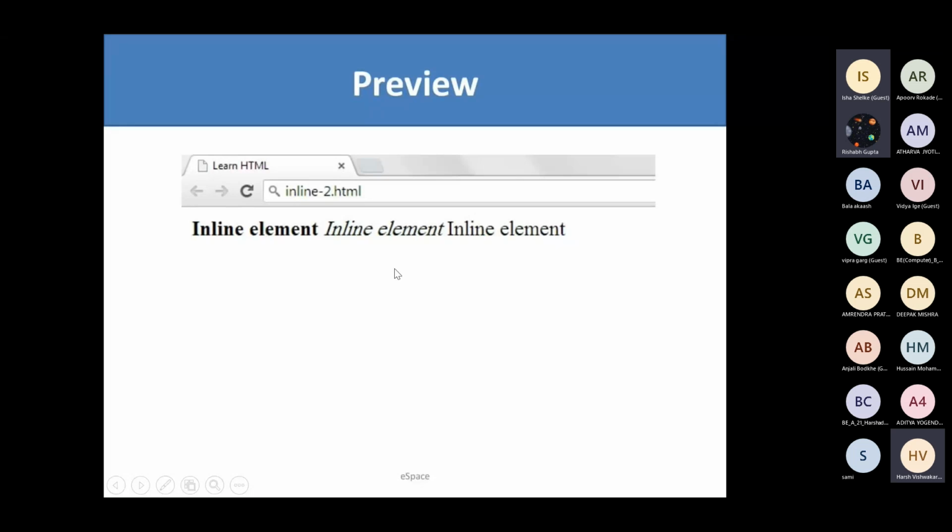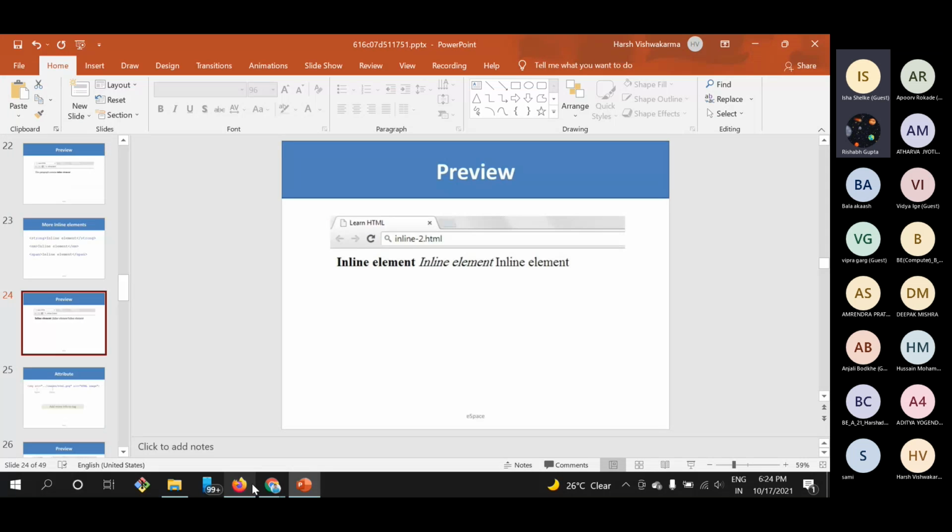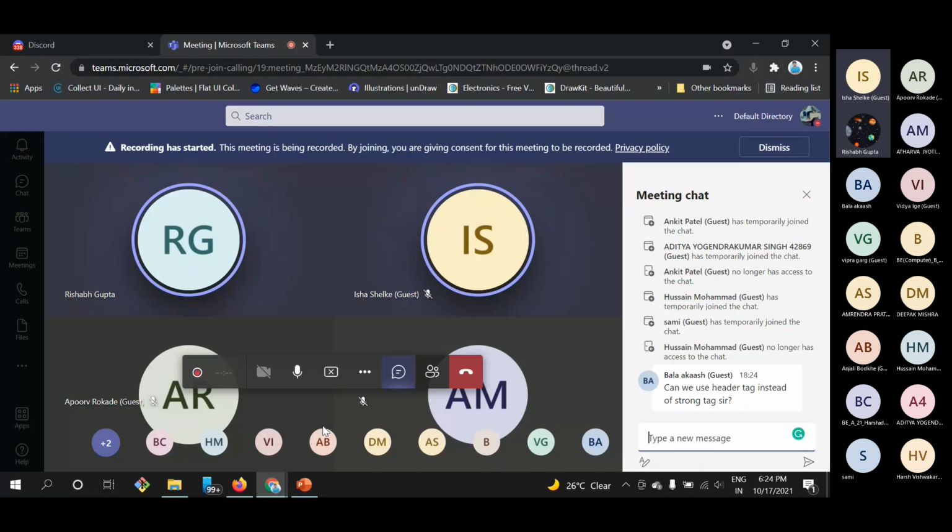There is a question in the chat box: can we use a header tag instead of a strong tag? A header tag is a block element, so it will be displayed in a new line. We can define it as an inline element by changing its property through CSS. HTML has one best thing: you can use anything at any place.